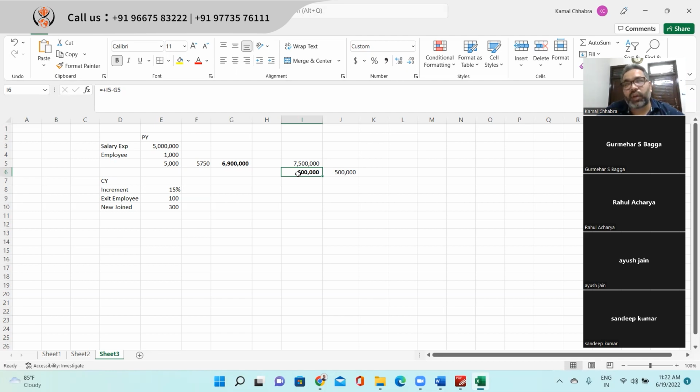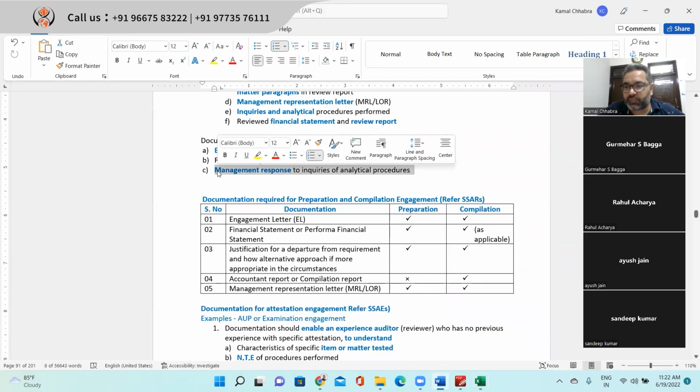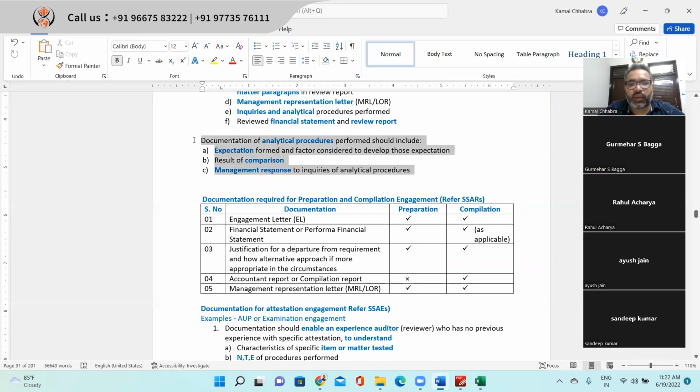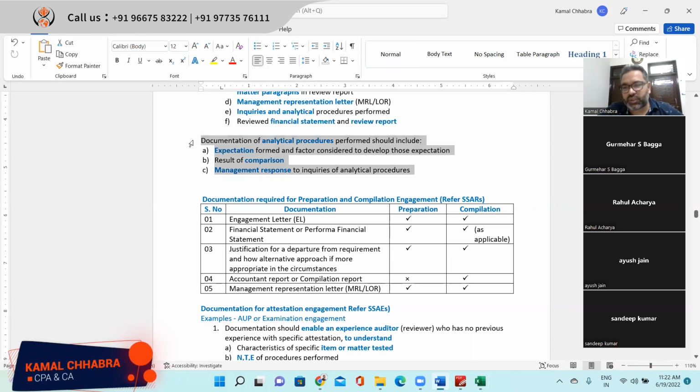So you need to understand the reason. That is called management response to the inquiry in an analytical procedure. And all of this you need to document alongside your analytical procedure to complete your analytical processes. Make sense?